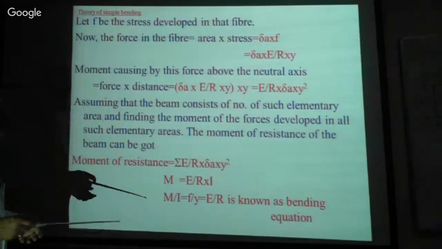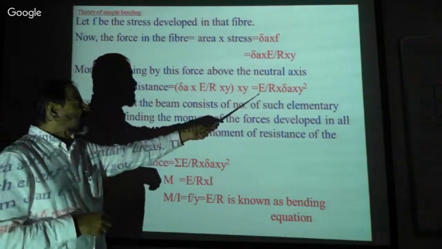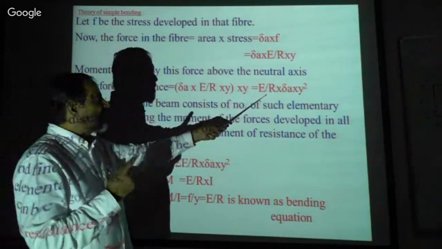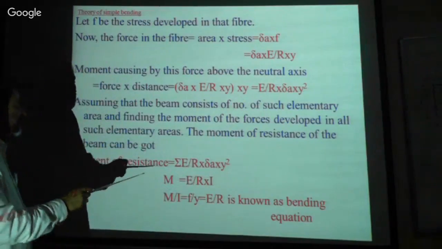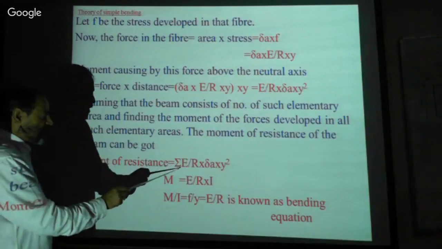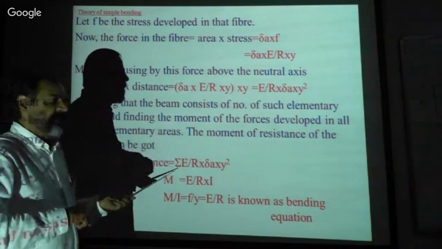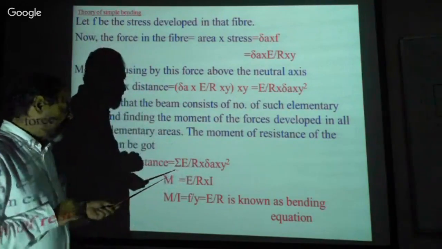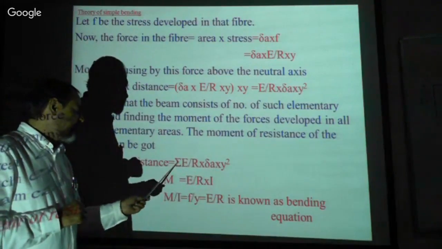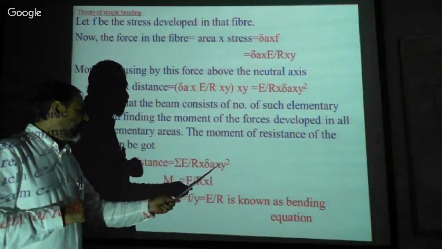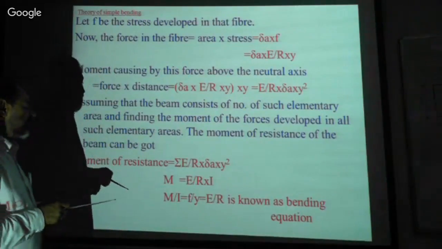We are going to get a sigma of this. This is the moment of one layer, which layer we have considered. Now this is the moment of all the layers, the moment of resistance, we can calculate it. Now if you go to the previous moment of inertia, there we can see sigma delta A into y square is equal to Ixx. Sigma delta A into y square, that is the sum of all the moments about the neutral axis, isn't it?